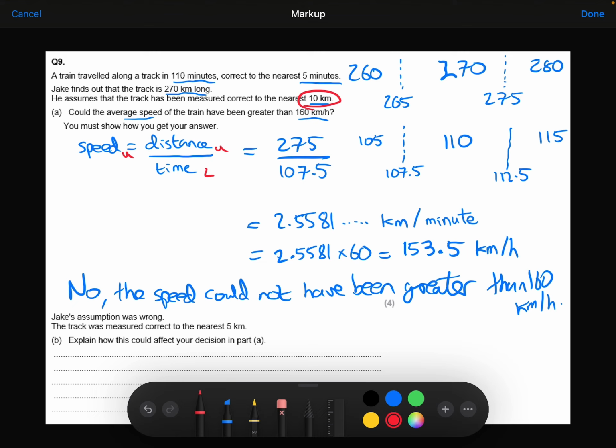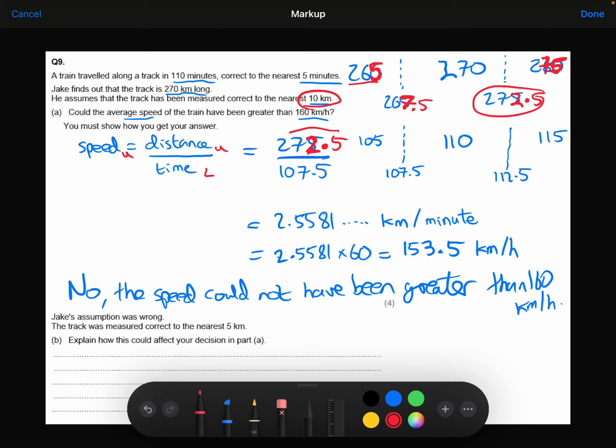So if the track had been measured to the nearest 5, then our lower level here would actually have been 265, and our upper level would have been 275, which would have meant that our lower bound would have been 267.5, and our upper bound would have been 272.5. Which then would have meant we would have done 272.5 divided by the same 107.5.